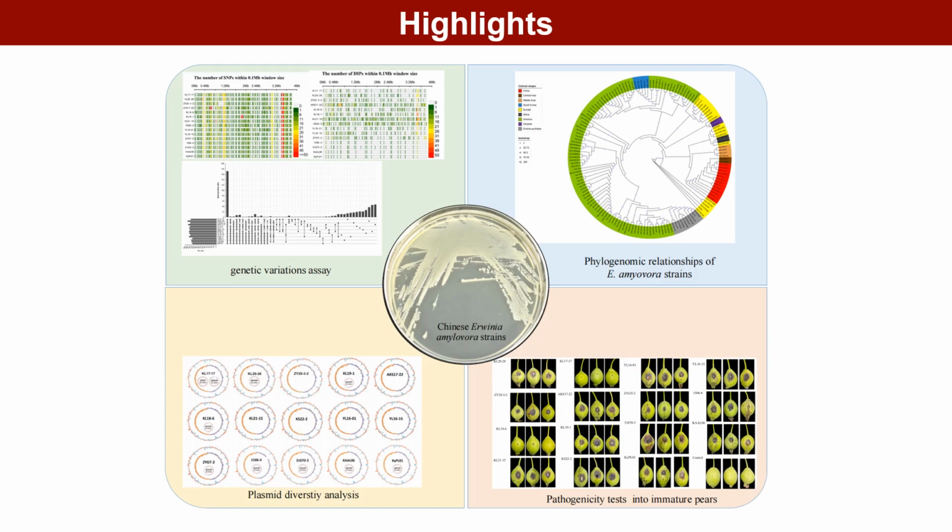In this study, we performed whole genome sequencing and annotation of 13 fire blight strains isolated from China, as well as strains from Kazakhstan and Kyrgyzstan. By understanding the relationships between Chinese strains and other strains, we compared them with the whole genomes of all uploaded E. amylovora strains worldwide. We further analyzed genome collinearity and sequence variations compared to the model strain CFBP 1430. Finally, immature pear fruit was inoculated with each strain in this study to explore differences of pathogenicity.